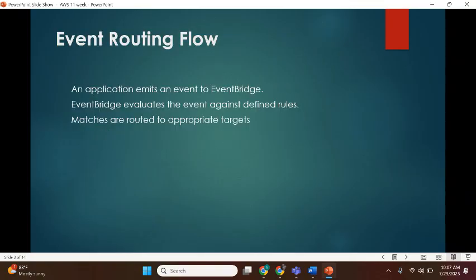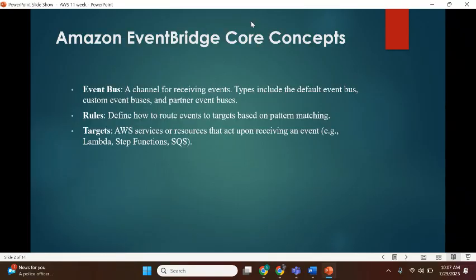Event routing flow. An application emits an event to EventBridge. EventBridge evaluates the event against defined rules. Matches are routed to appropriate targets. In this way, we are using event bus, rules, and targets.